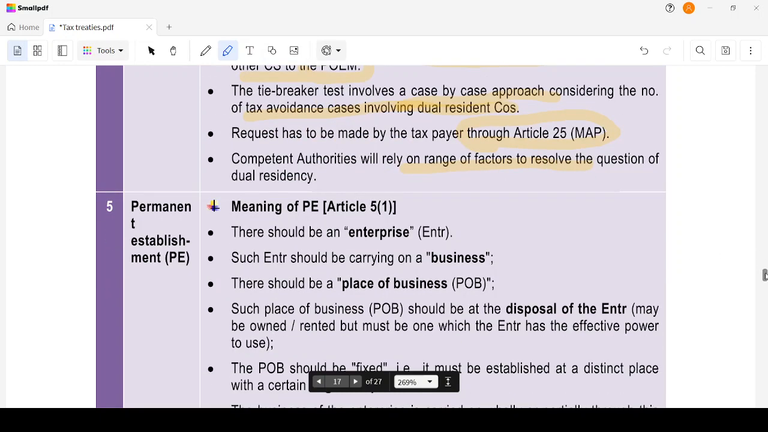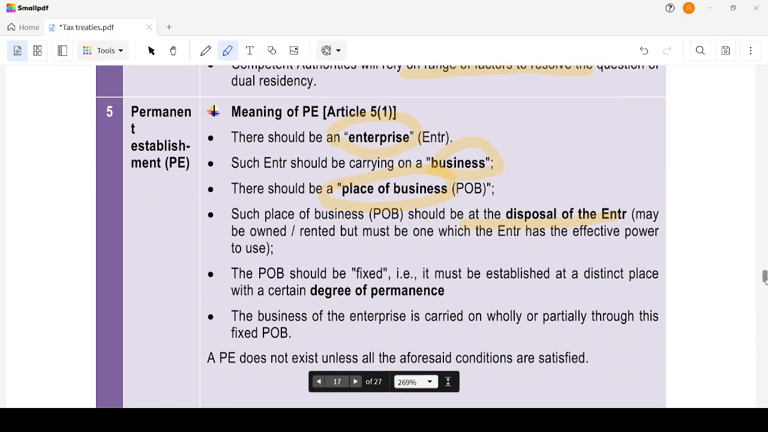What is a permanent establishment? It should be an enterprise. Such enterprise should also have a business. There should be a place of business. Such place of business should be at the disposal of the enterprise, which may be owned or rented, but must be one. It has the effective power to use, not own it, effective power to use.